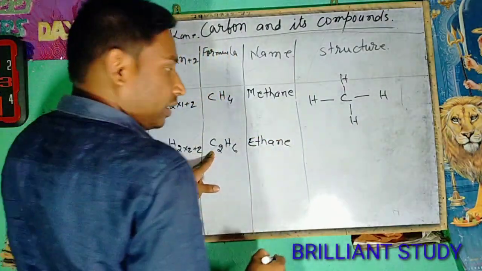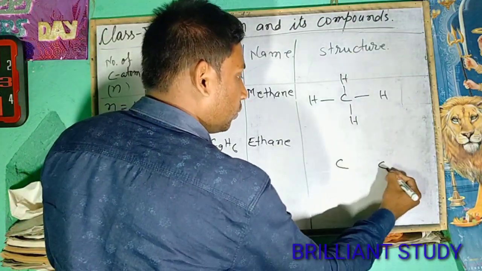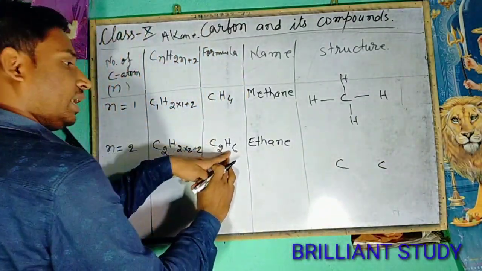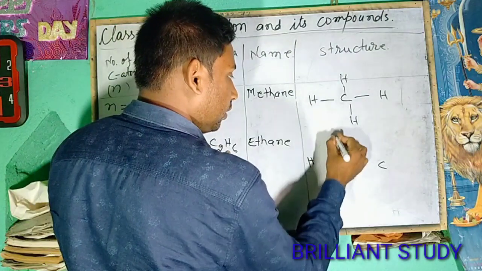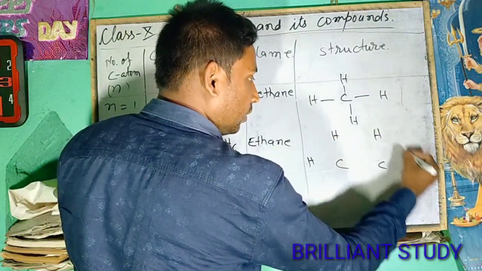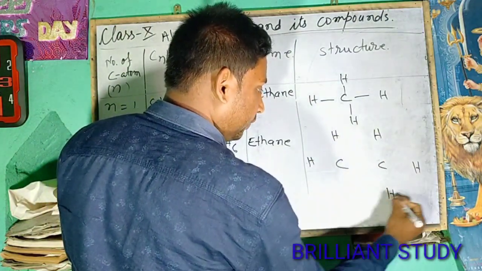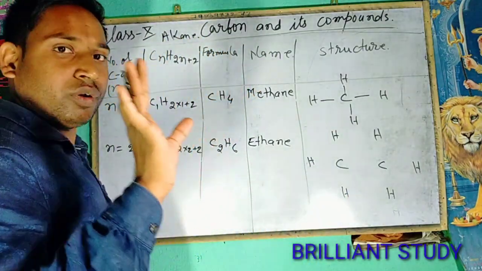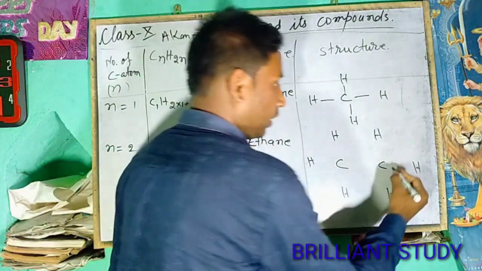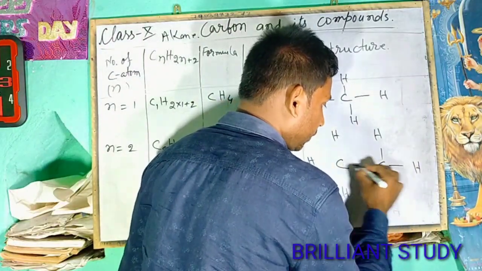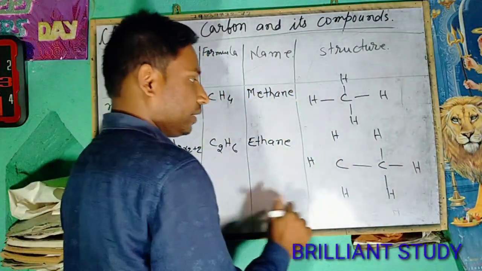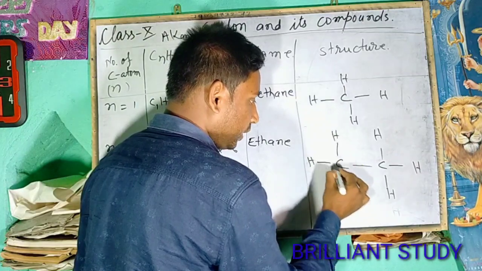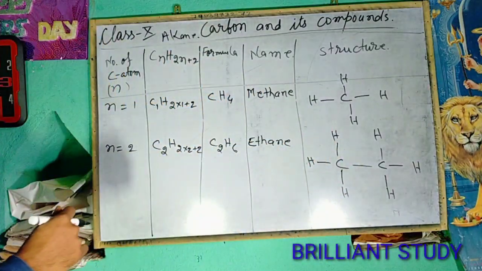The number of carbon atoms is 2: 1, 2, and the number of hydrogen atoms is 6: 1, 2, 3, 4, 5, 6. And we all know that carbon has 4 covalent bonds, single bonds: 1, 2, 3, 4. Again, 1, 2, 3, 4.